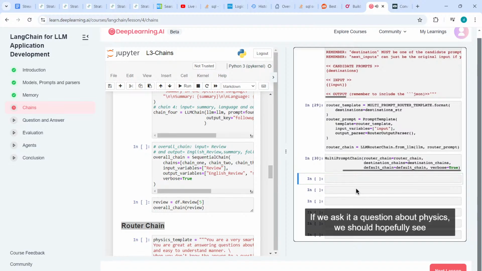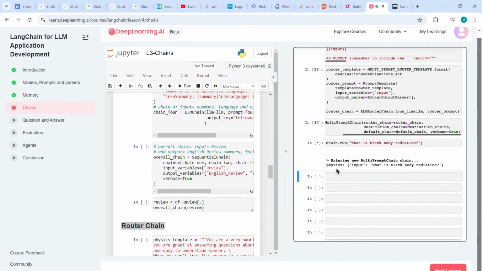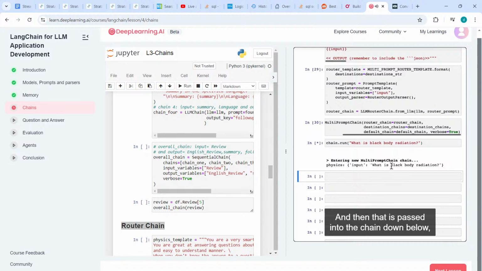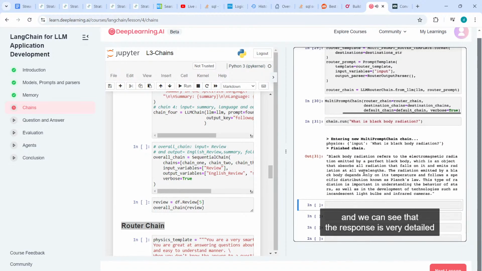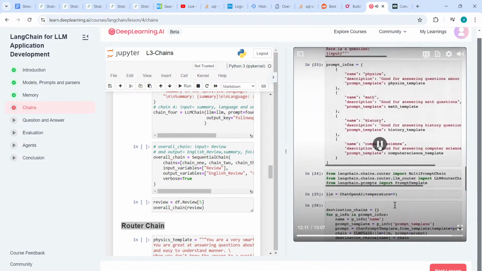So let's ask it some questions. If we ask it a question about physics, we should hopefully see that it is routed to the physics chain with the input, what is black body radiation, and then that is passed into the chain down below, and you can see that the response is very detailed with lots of physics details. You should pause the video here and try putting in different inputs. You can try with all the other types of special chains that we have defined above.